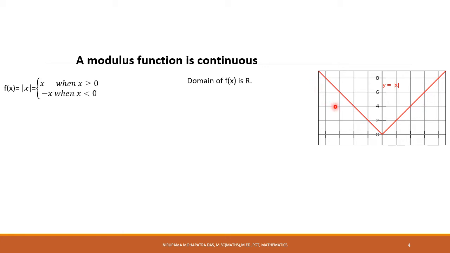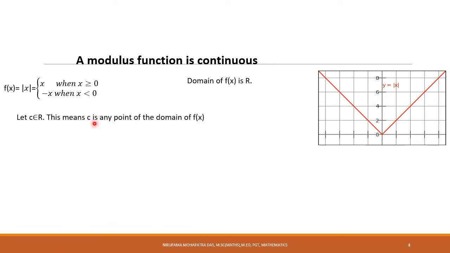You can have a clear idea whether the function is continuous or not, where the discontinuity happens, and the domain and range of the function. Anyway, we are just concerned here about the domain and continuity, so we will not go into details of other things.